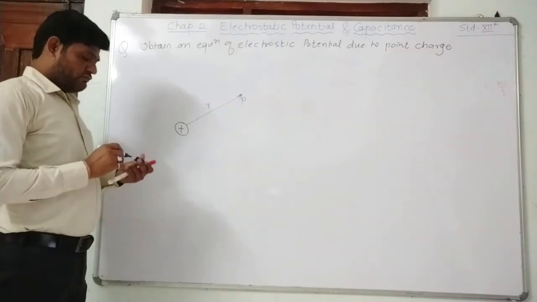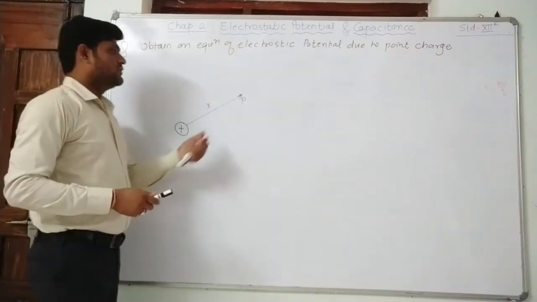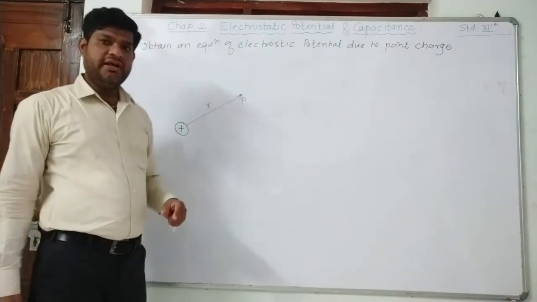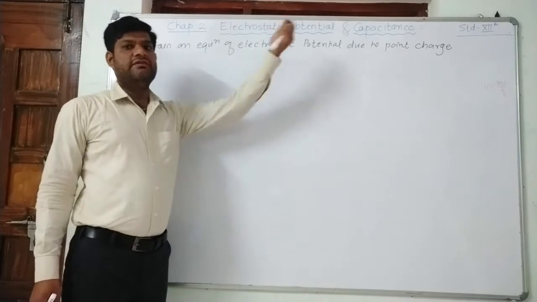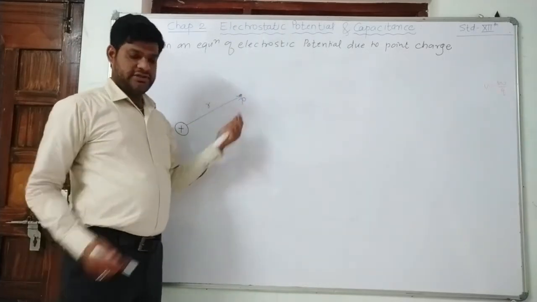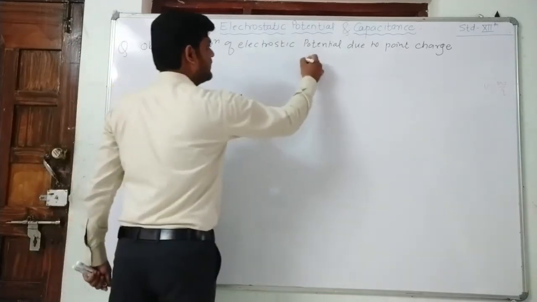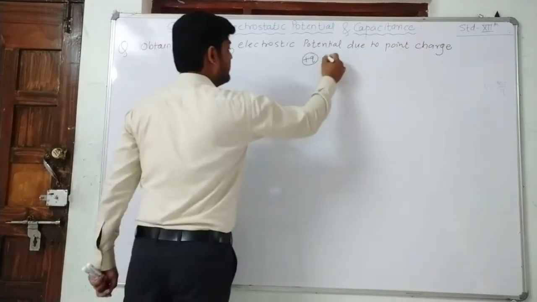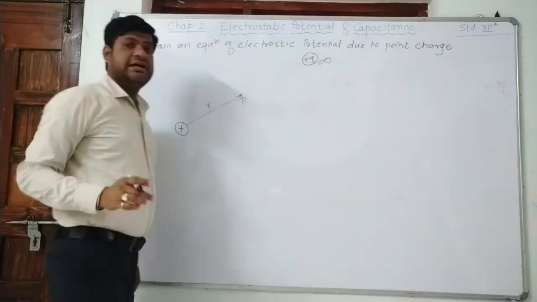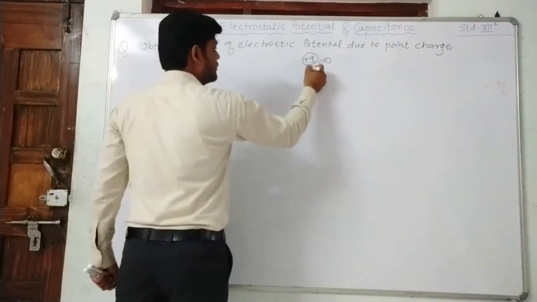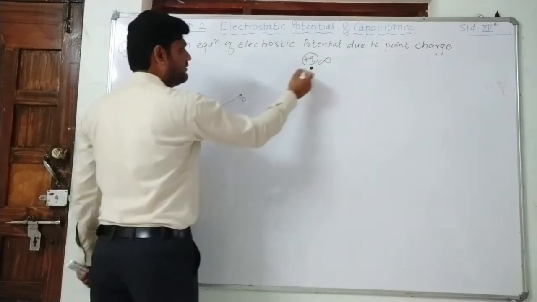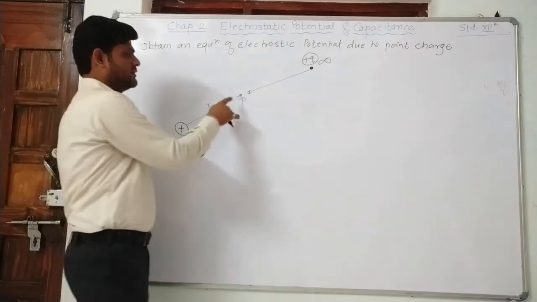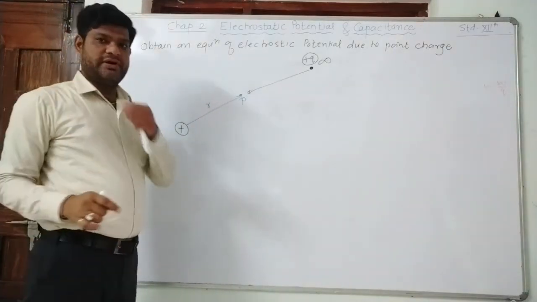What is our definition to find the potential at point P? It is the work done in bringing a unit positive charge from infinity to the given point. So suppose here it is a plus Q charge, and this charge is at infinity. We will do the work from infinity to point P, and that work will be the potential of point P. Understand?